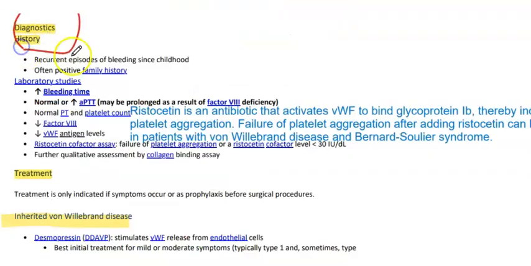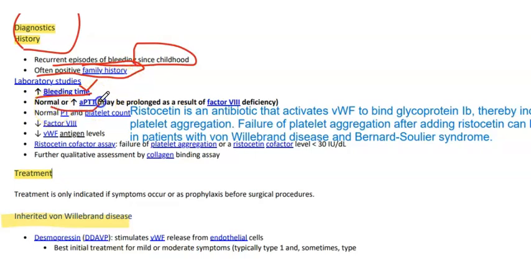How to diagnose? There will be a history of recurrent episodes of bleeding since childhood, because it's most commonly inherited and autosomal dominant, and there will often be a positive family history. On lab, you will have increased bleeding time. Remember, when there is a decreased number of platelets or the function of the platelet is impaired, like adhesion or aggregation, bleeding time will be increased.